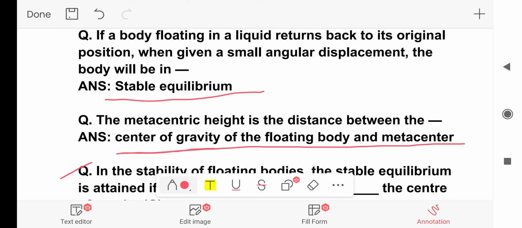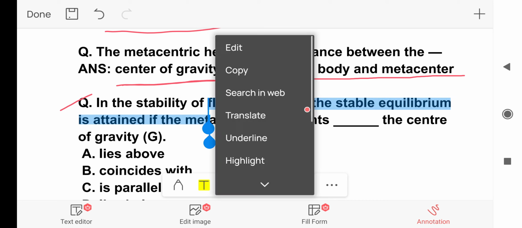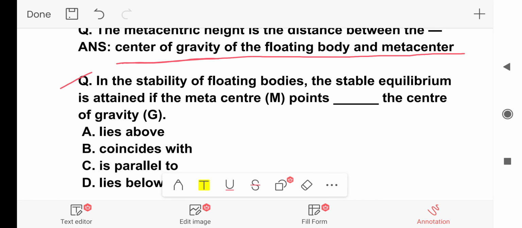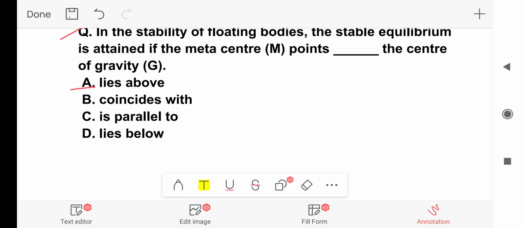Next question. In the stability of floating bodies, the stable equilibrium is attained if the metacenter M points dash the center of gravity. And the options are lies above, coincides with, is parallel to, lies below. And the answer is option A. That is, the stability of floating bodies, the stable equilibrium, is attained if the metacenter points lies above the center of gravity.